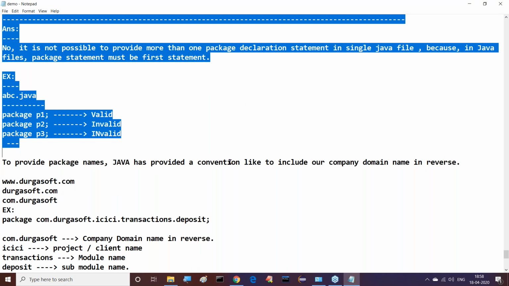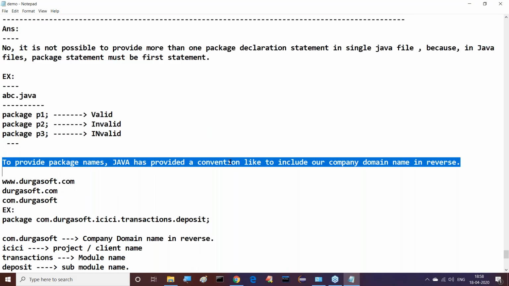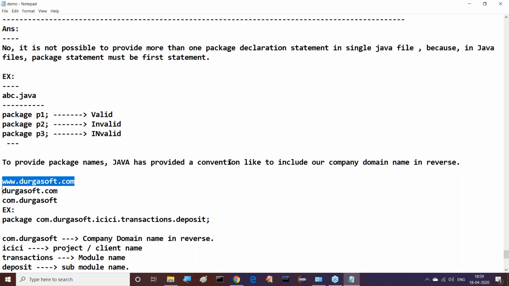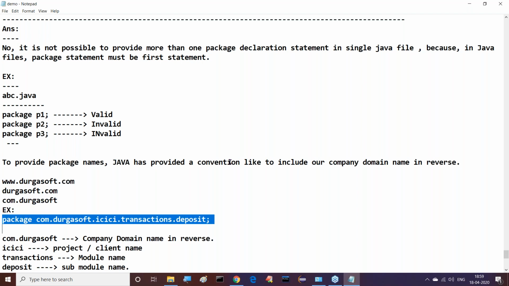Right, sir. Next one. To provide package names, Java has provided a convention: to include our company domain name in reverse. www.durgasoft.com is our website name, where the domain name is durgasoft.com. Reverse of it is com.durgasoft.